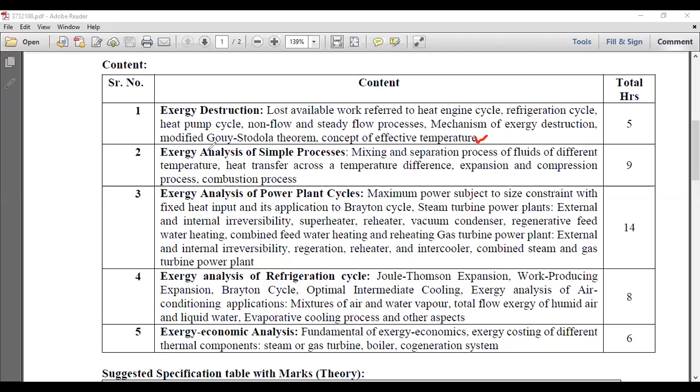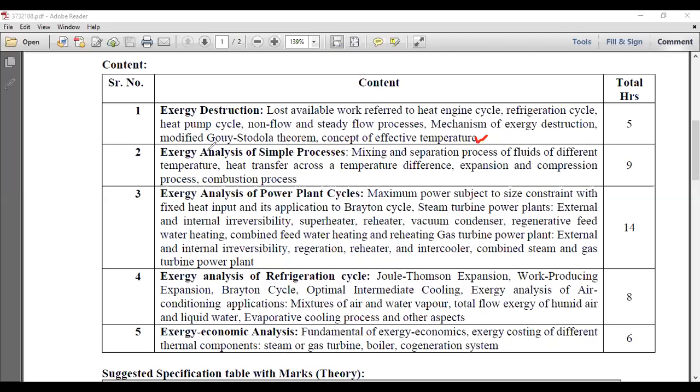I'm asking on which law of thermodynamics the steady flow energy equation has been invented. First law, second law, zeroth law? First law. Yes, good. Okay, so first law, energy is neither created nor destroyed.